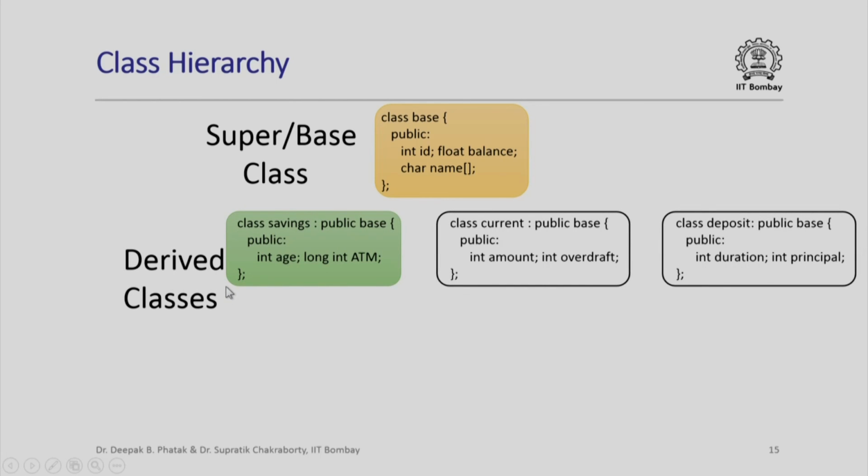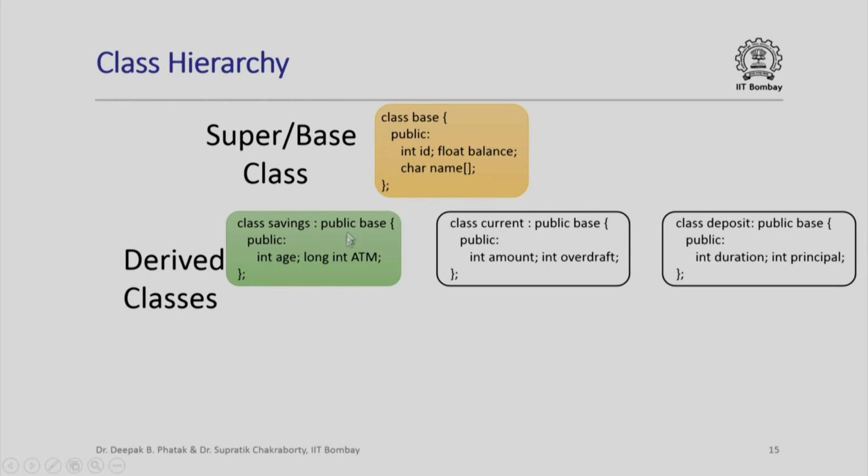And then at the next level we have the derived classes like the savings class, which is derived from the base class, and so it inherits all the attributes of the base class, it can access those attributes and it has some additional attributes along with it. Note that here the attributes of the base class have all been declared public. We will see other kinds of access controls for the data members of the base class in a subsequent lecture, but for this lecture we are looking at only public data members.